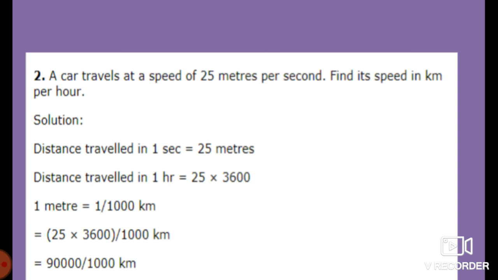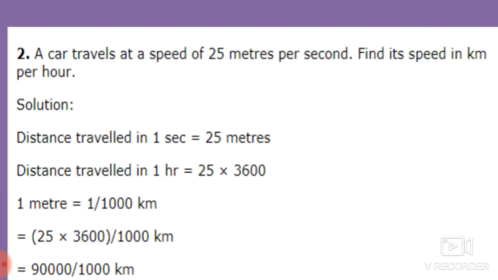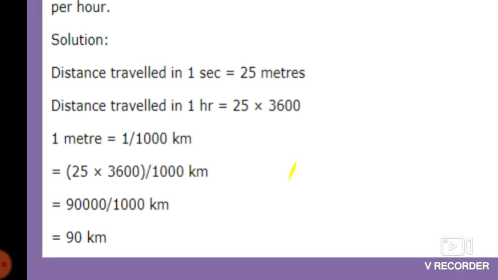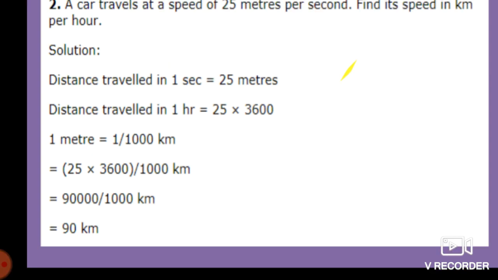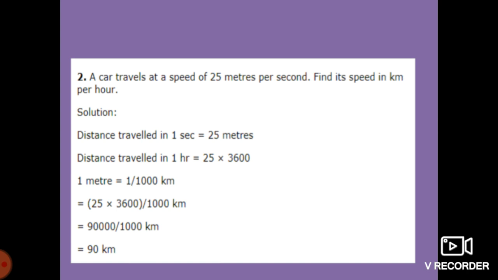Okay, we also know that 1 meter means 1 upon 1000 kilometer. So what we will do, we multiply 25 into 3600 into 1 upon 1000, 1000 being in division, that means in the denominator. So 25 into 3600 upon 1000 kilometers, what will we get? We will get 90,000 upon 1000 kilometers, that is 90 kilometers. So we get the distance traveled in 1 hour, which is 90 kilometers. Okay students, the answer we get is in kilometers.